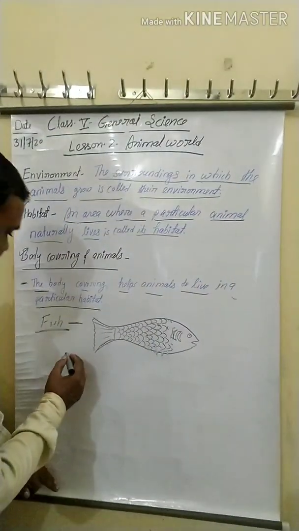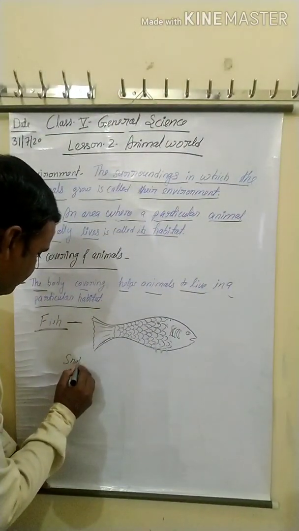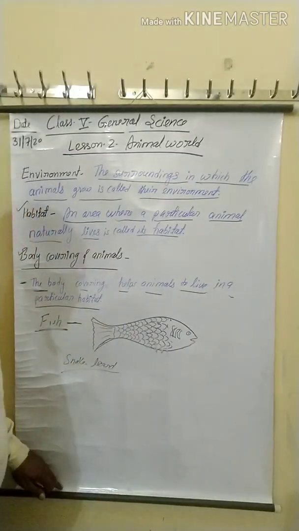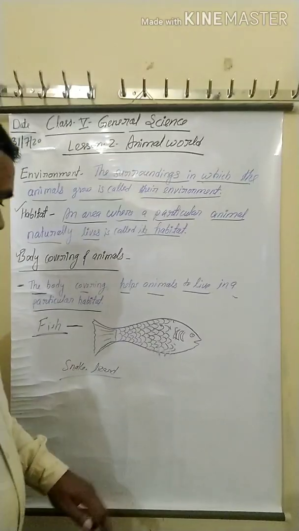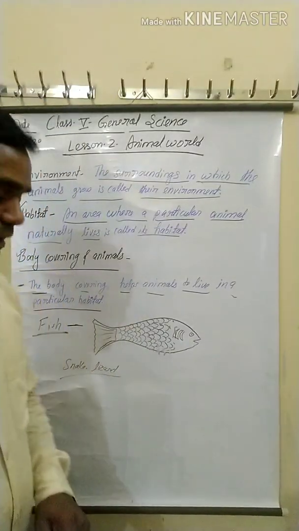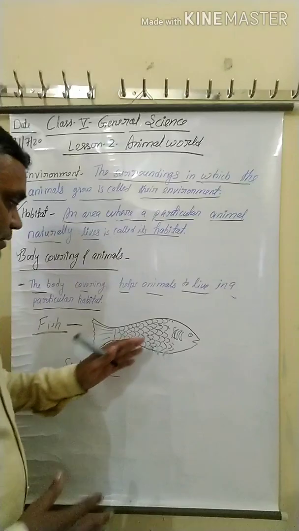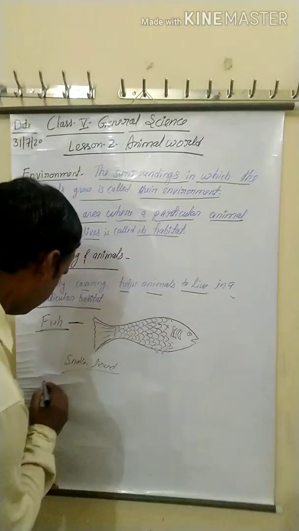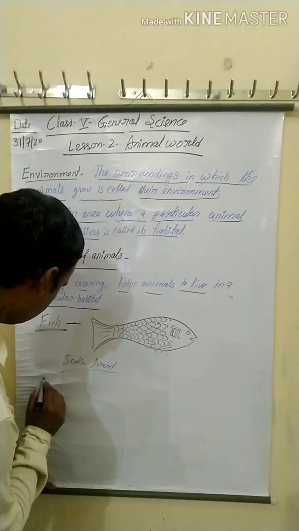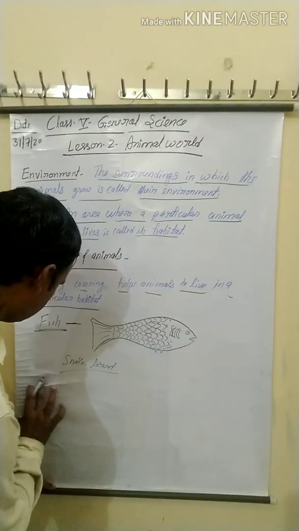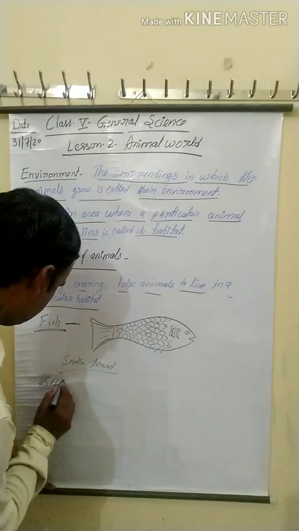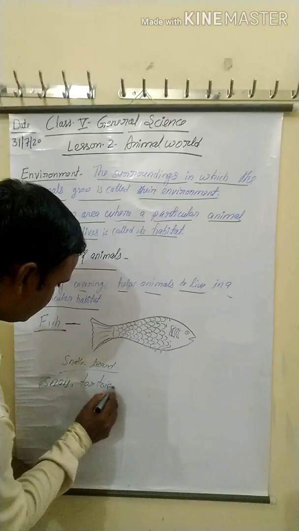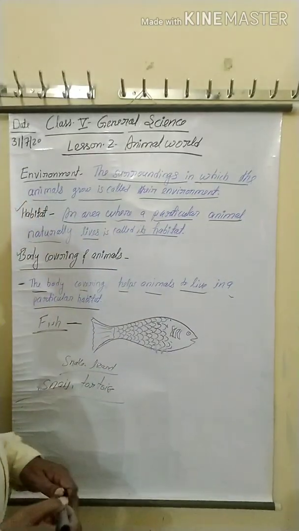Okay, now next, snake and lizard. They also have scales, but these scales are different from those of the fish. Now the next topic is snail, tortoise, and turtle.